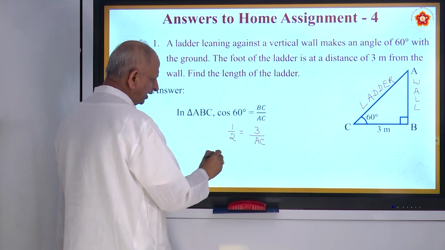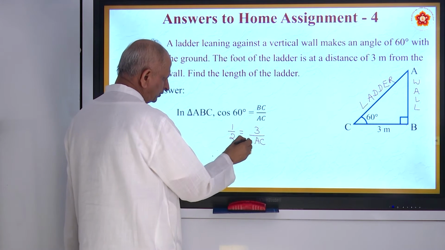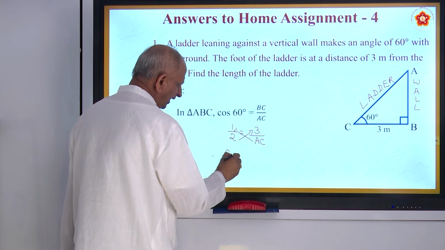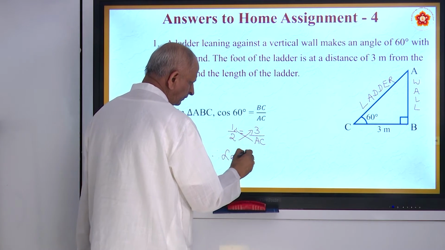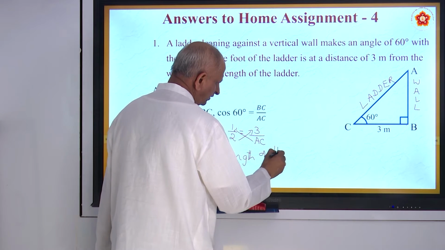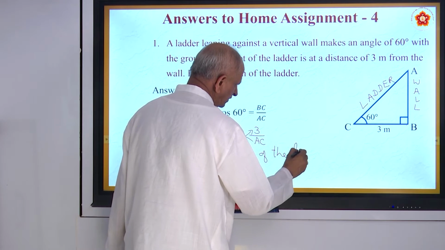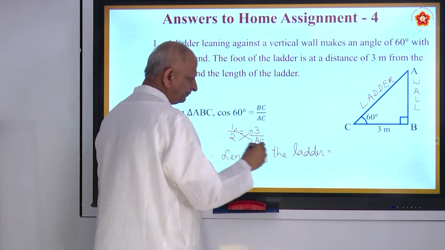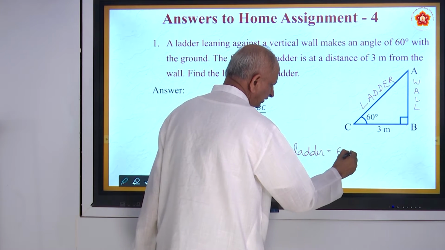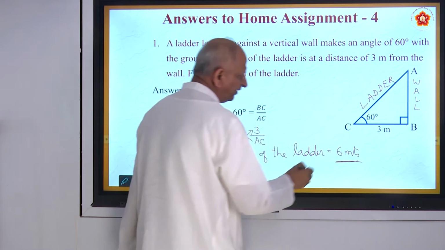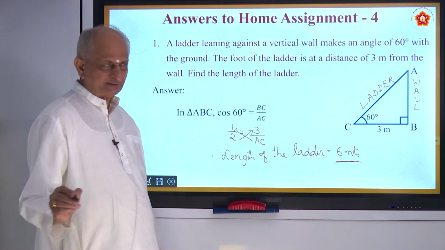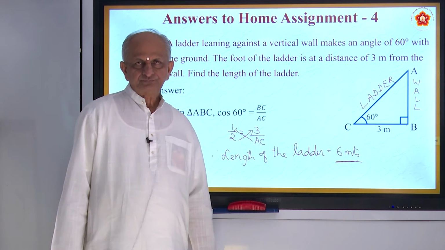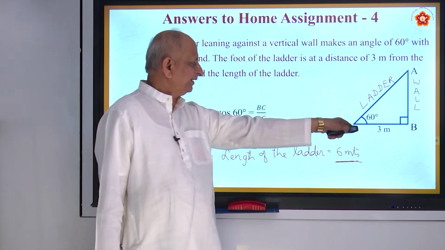Therefore AC is equal to 3 into 2. Length of the ladder is equal to 3 into 2. How much? 6 meters. That is the answer. Very simple, very direct. You can take secant also here. Secant will be AC by BC.